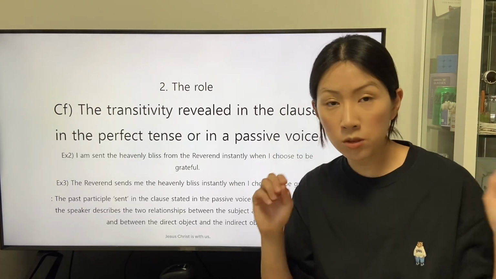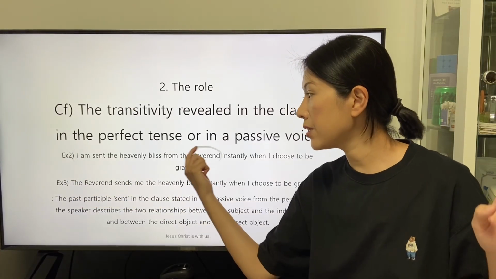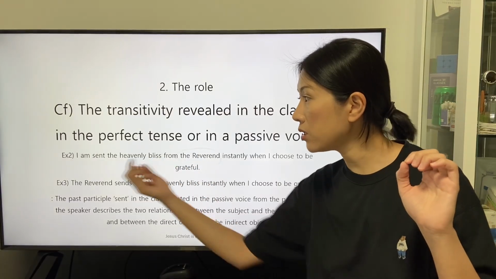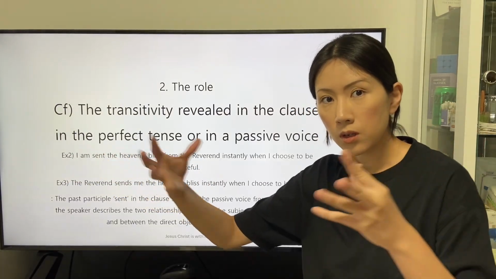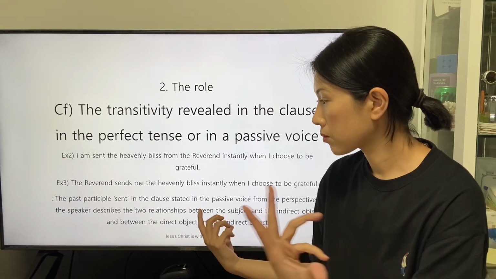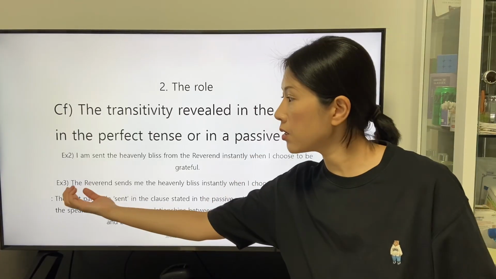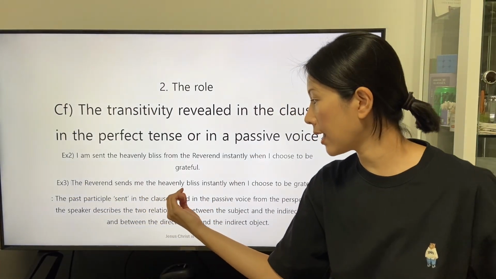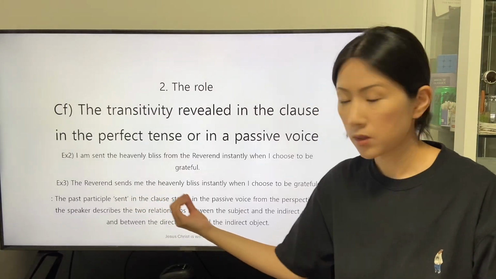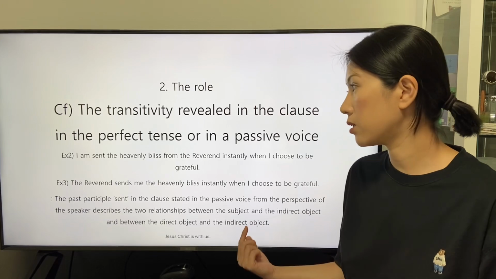And we can also understand the relationship between the speaker and the object of the preposition from, the referent, is the relationship between the subject and the indirect object. The subject, the referent, and the indirect object.